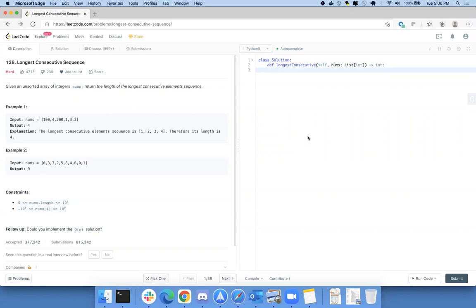So basically, this is the problem we are trying to solve: 128 on LeetCode, Longest Consecutive Sequence. You are given an unsorted array of integers and return the length of the longest consecutive element sequence. In the first input, 100, 4, 200, 1, 3, 2, the answer is 4 because 1, 2, 3, 4 is a sequence. Similarly for the next one, you have 0, 3, 7, 2, and from 0 to 8, you have a length of 9. So that's what the question is: return the length of the longest consecutive element sequence.